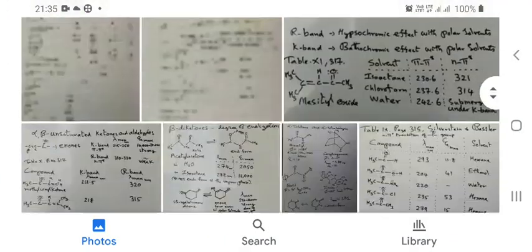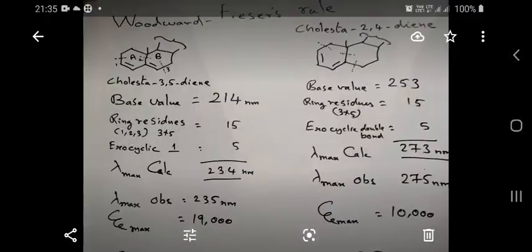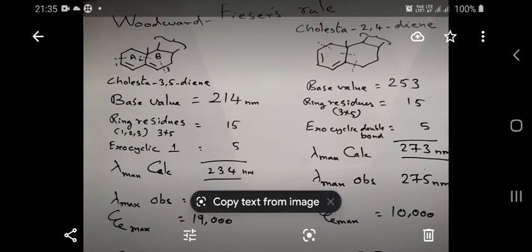Sorry for the delay. The next slide is this one. Here I have demonstrated the Woodward-Fieser rule with two examples. On the extreme left, you have a molecule, cholesterol 3,5-diene. It is a diene system. We have the double bonds in the two rings, namely A and B. The remaining part of the molecule is not shown since we are calculating on the chromophore and its wavelength of absorption.